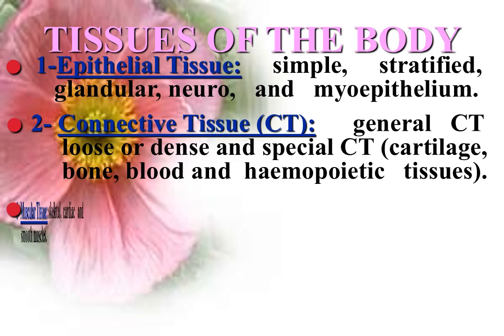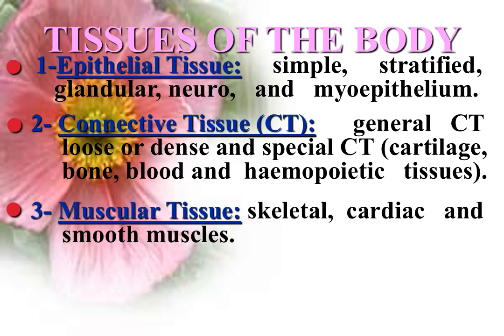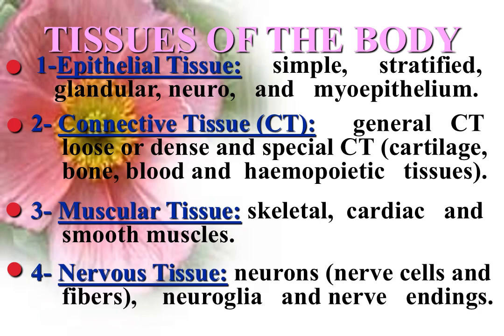Muscular tissue is formed of three types of muscles: striated voluntary skeletal muscle, striated non-voluntary cardiac muscle, and non-striated non-voluntary smooth muscles. Nervous tissue is formed of neurons, which are composed of nerve cells and nerve fibers. There are also supporting cells called neuroglial cells and nerve endings.